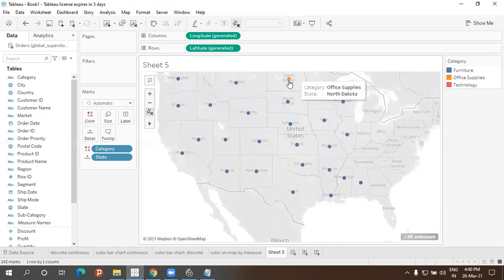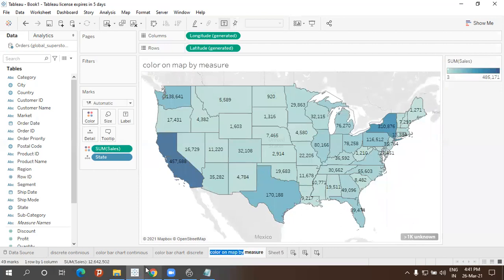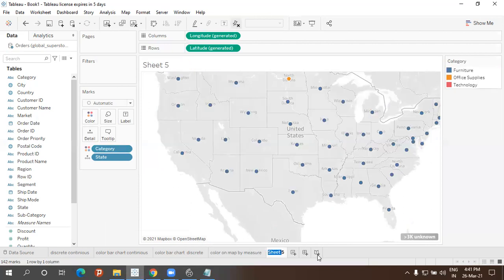So this yellow color stands for what? Office supplies. And this red, which I can't see clearly, is called technology, and office supplies is in yellow color, and blue is furniture. Okay, so this is called coloring the map by dimension, right? Whatever you've done, everyone's are right. You would save it in your own. What I am doing is saving it here. Right? Dimensions.